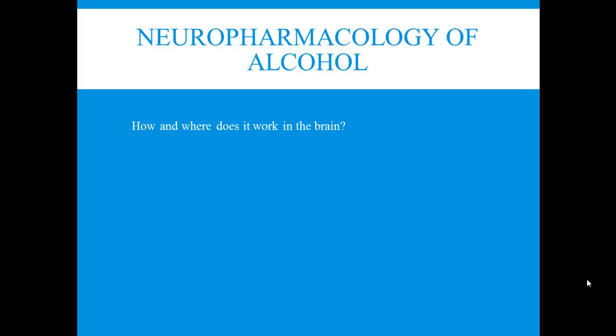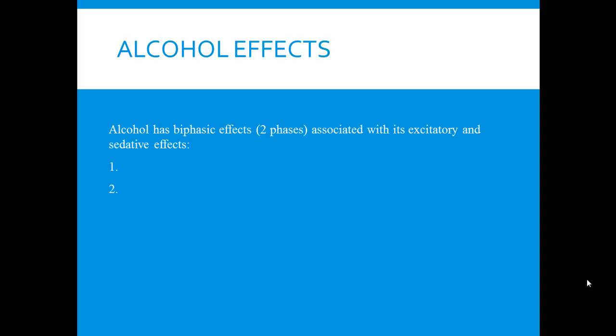And alcohol produces its effects in the brain by either directly or indirectly influencing the ion channels that are associated with the neurotransmitter systems.